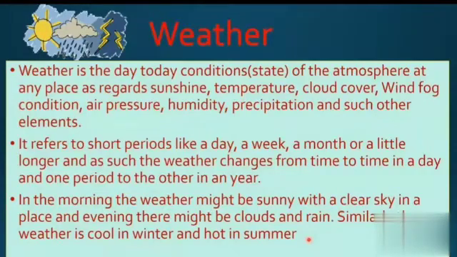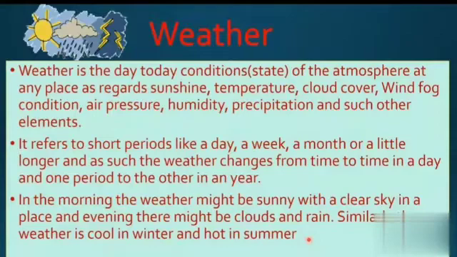What is weather? Weather is the day-to-day condition of the atmosphere at any place, as recorded by sunshine, temperature, cloud cover, wind, fog conditions, air pressure, humidity, precipitation and such other elements. Here, precipitation means rainfall.